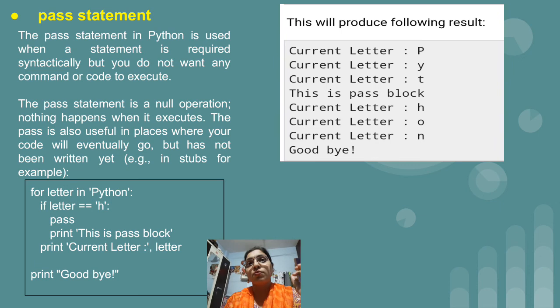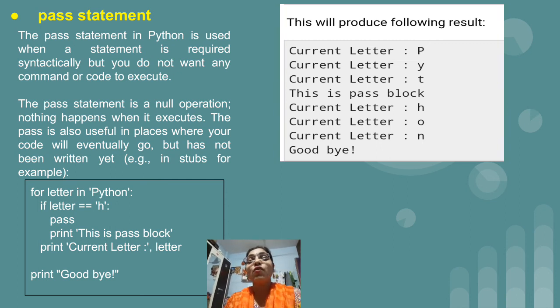If you notice the output, once the h encounters the pass block, the content present inside the if block will get executed, that is pass will occur, and because of pass the next statement present after pass will get executed. This is the reason why, if you notice the output after pyt, this pass block statement is executed, and after that it will again continue with the h.